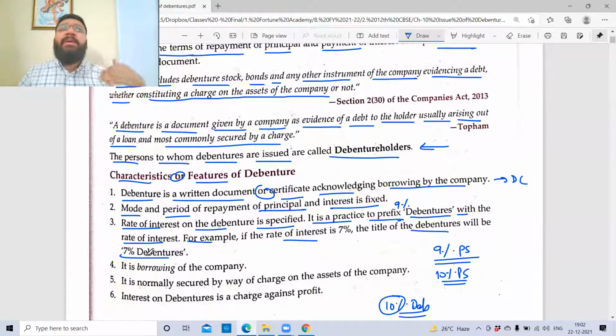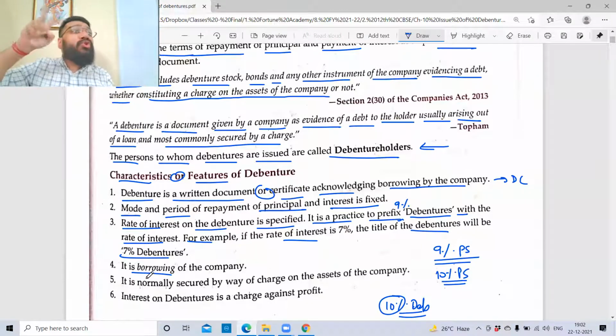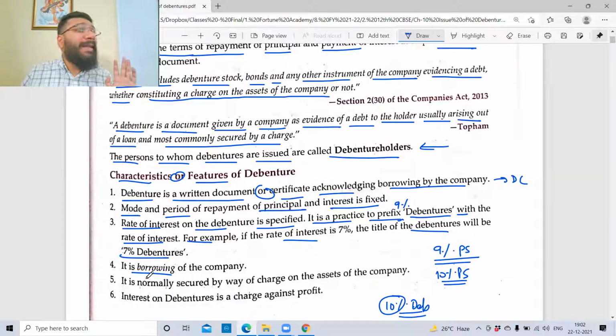Nothing new, no? Everything is very familiar from the share capital chapter. Debenture is what? It is not capital. It is a borrowing. It is a debt. There are two ways in which you can raise funds. One is capital, equity. Second is debt, equity and debt. If you remember, we studied in the ratio chapter, debt equity ratio. So debt and equity are the two sources of raising funds. Equity we studied. Now today we are going to learn debt. It is normally secured by way of charge on the asset.